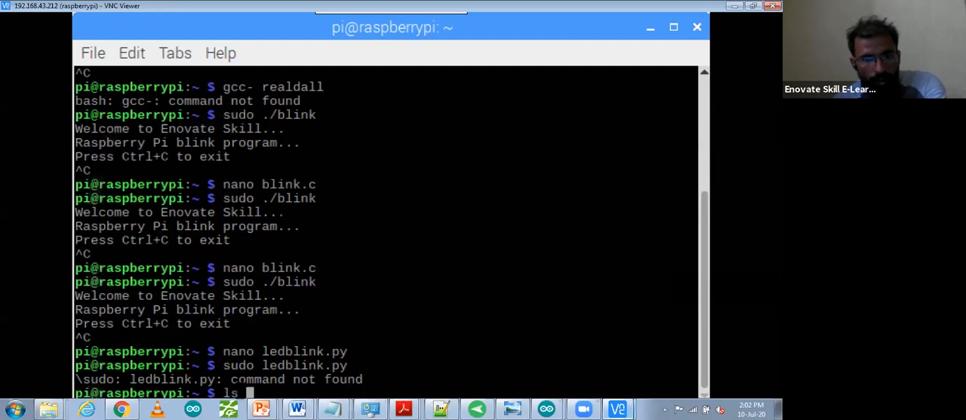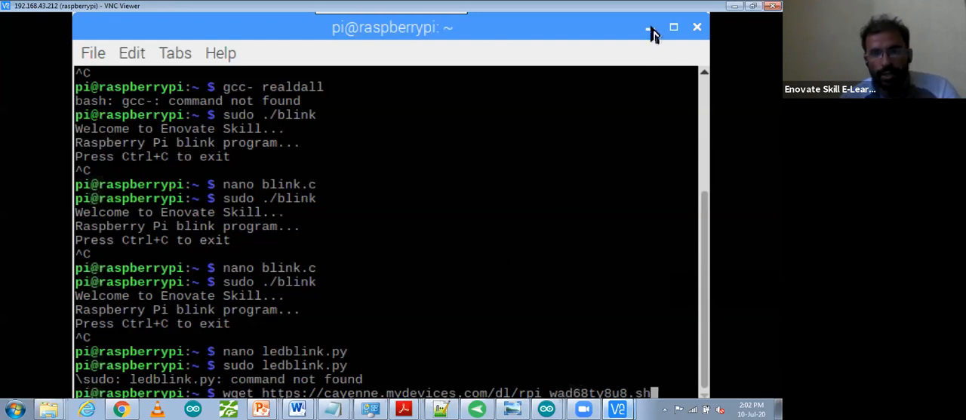Nano ls, sudo nano. These are my previous commands that you will be able to see over here. So for that I have to use sudo led.py led blink. That syntax is the same. So directly also we can run it.